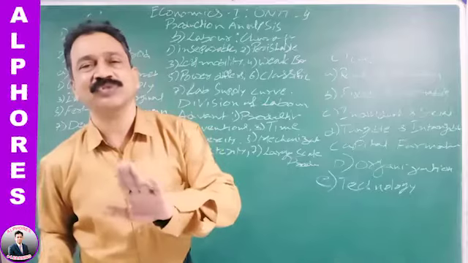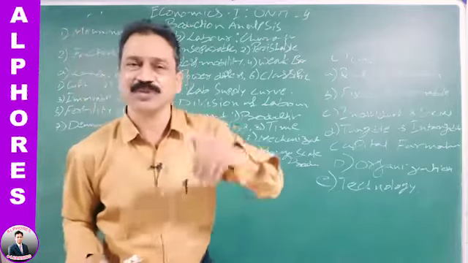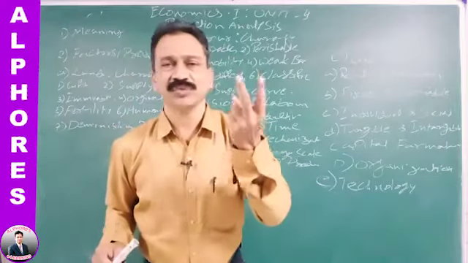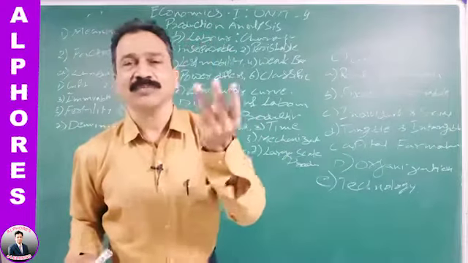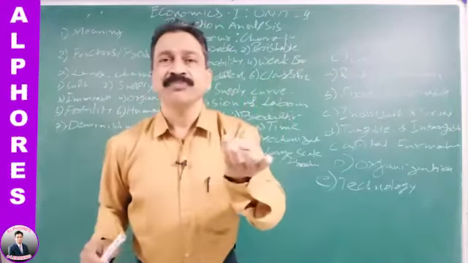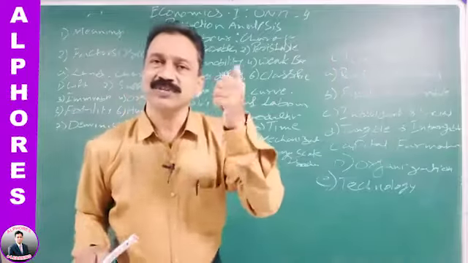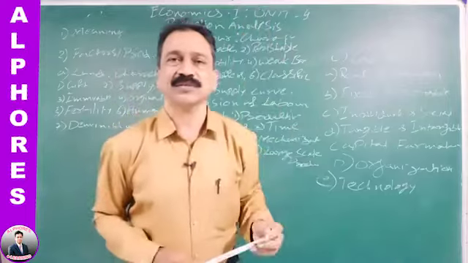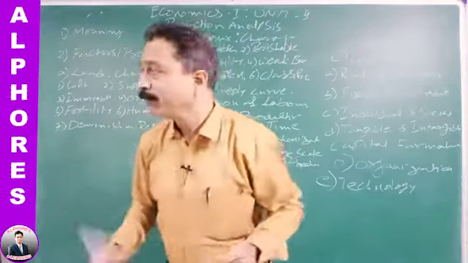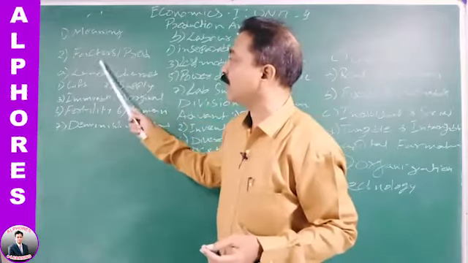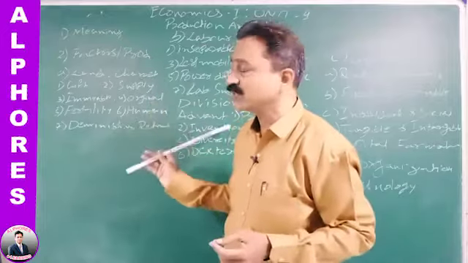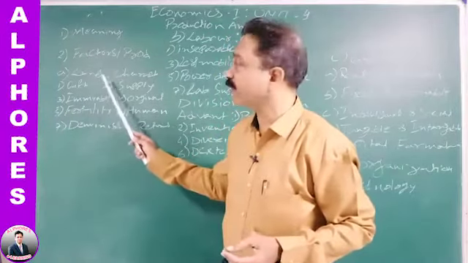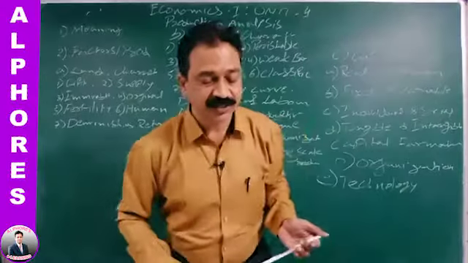So we are not going to study just simple production analysis. In this production analysis, you will see variable proportions, we will see returns to scale, we will see economies of scale, and we will see supply analysis, cost analysis, and revenue analysis. So before that, we will see the 4 factors of production along with the 5th one, and now we are going to study this from the beginning, with land.